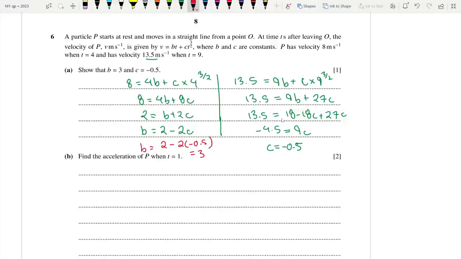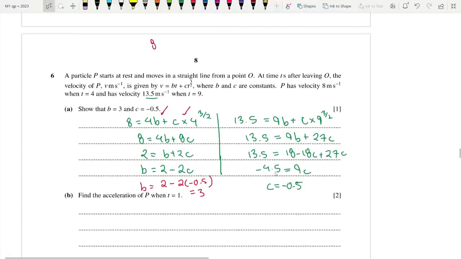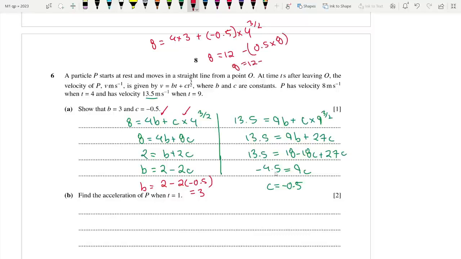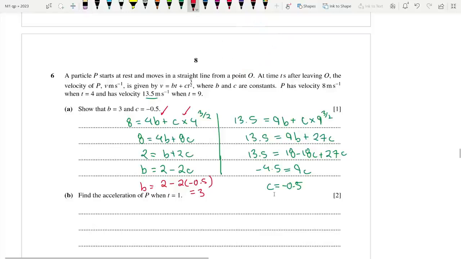So that's shown. The other way was you could simply put in 3 over here and put in minus 0.5 in both equations to check, and it would match. You need to put it in both of them and show that it matches, the left and right side, I mean. For example, you could do it this way. 8 is equal to 4 times 3 plus minus 0.5 into 4 to the power 3 by 2, which is 8 is equal to 12 minus 0.5 into 8. 8 is equal to 12 minus 4, which is in fact 8. And you would do it 2 times and show the final answer, okay?